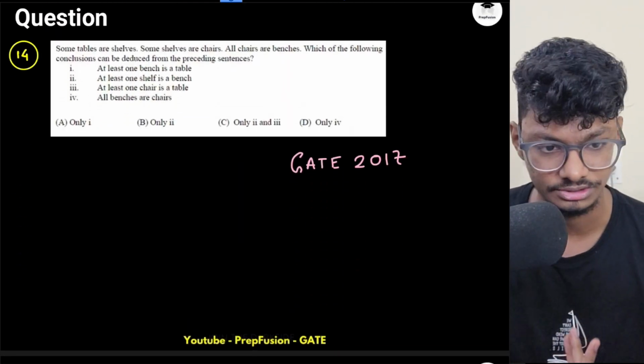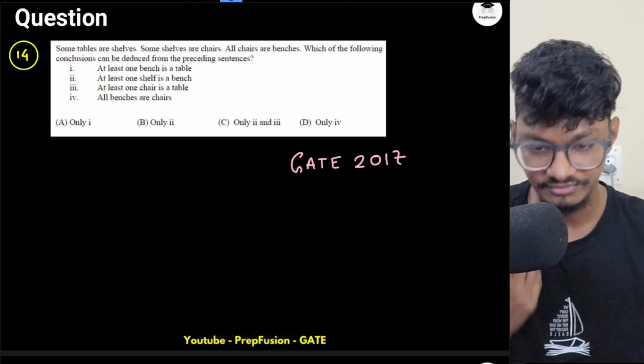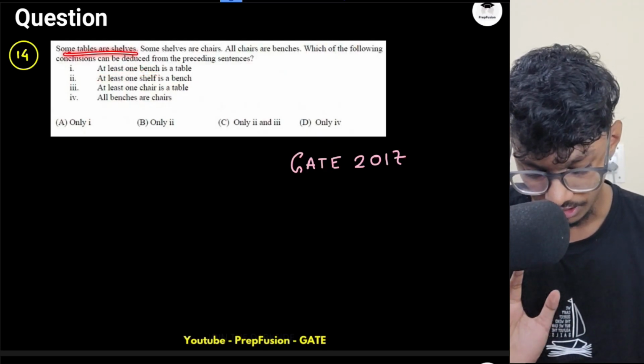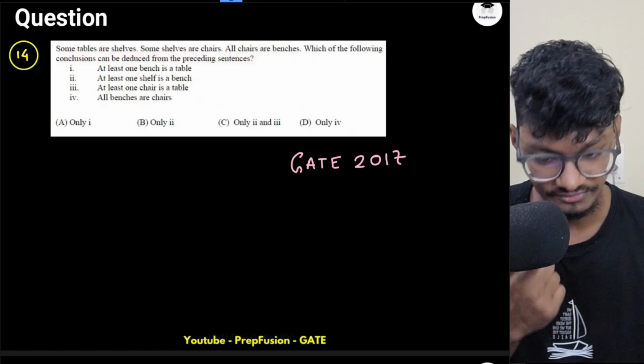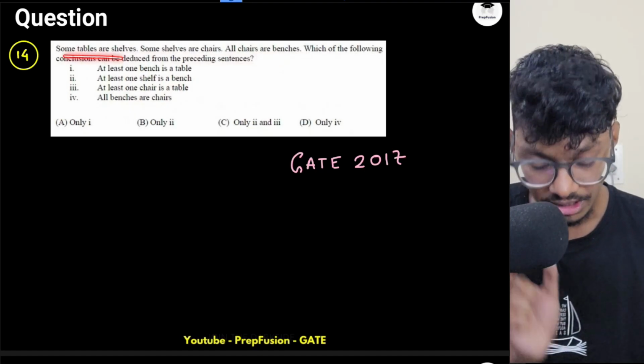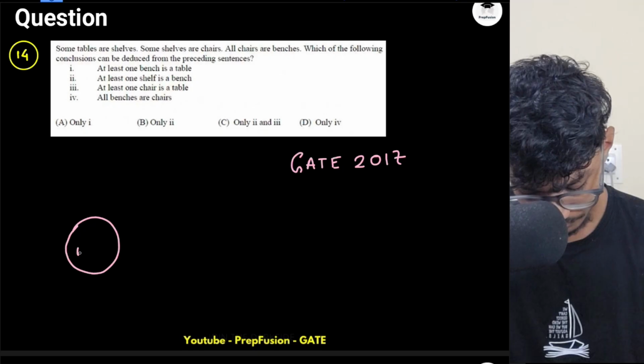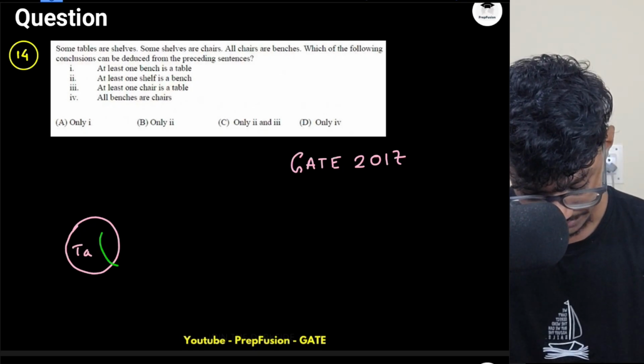Let's do the next question. Let's solve this question. So we have this question. Let's read all the statements that they have given. Some tables are cells. So I have some tables which are cells. Okay, fine.